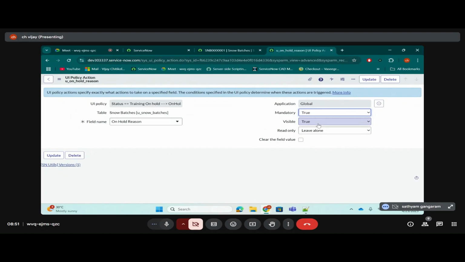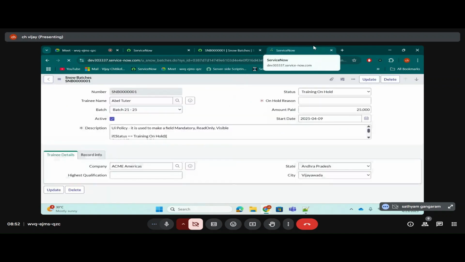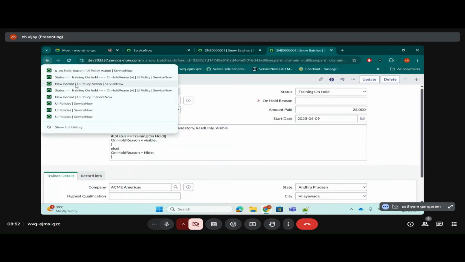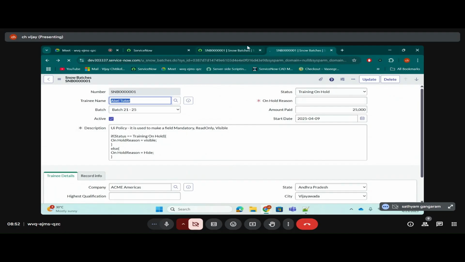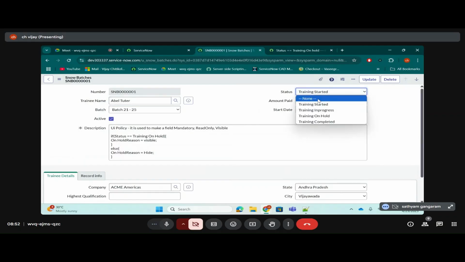Let me also make it mandatory. So what happens? It will also become mandatory and it will also become visible. That's it. Clear, guys? Now let's go here and refresh the page. See, now it won't be visible, right? When I select training on hold, then only it is visible.